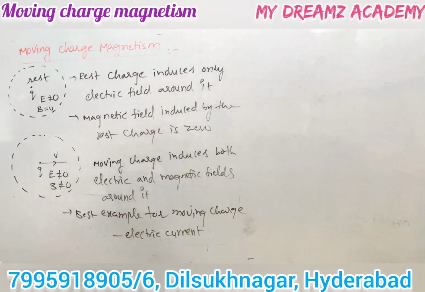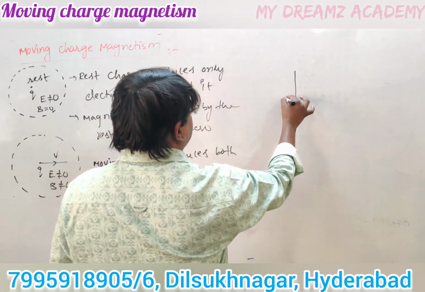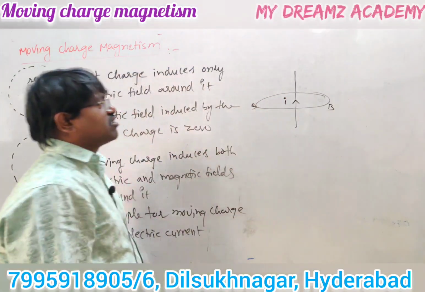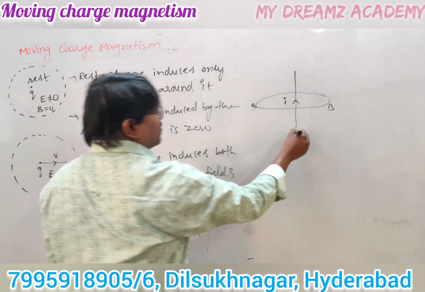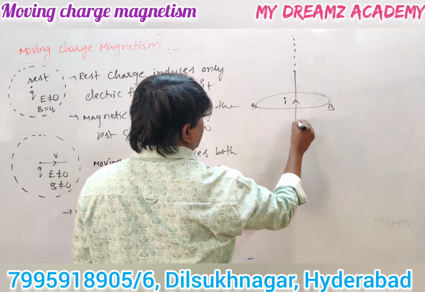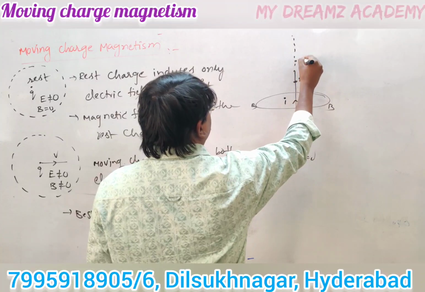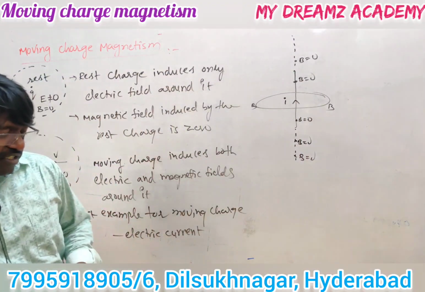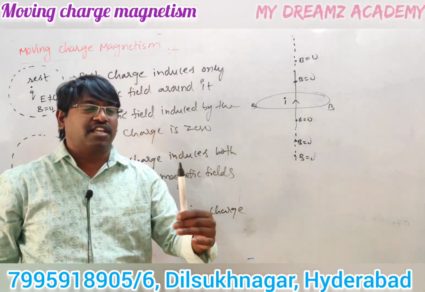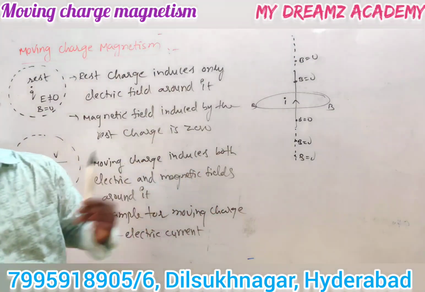Now consider one current carrying conductor. It induces a magnetic field around it. There is no induced magnetic field along the axial line of the conductor. The magnetic field is not induced on the conductor or along the axial line of the conductor. The magnetic field is induced only around the conductor. Suppose we consider this one current carrying conductor, the magnetic field is induced around it. There is no magnetic field along the length of the conductor, or along the axial line of the conductor.